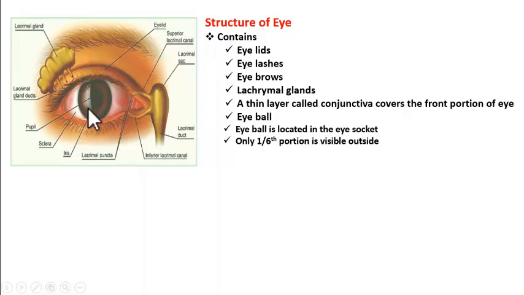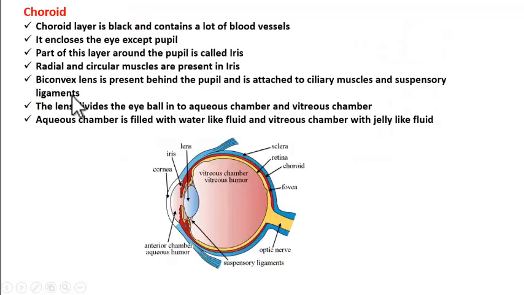When light intensity is more, they contract, allowing the required amount of light. When there is less light, these muscles relax and open up widely to absorb more and more light from outside. Understood, students? So this is how the pupil size varies depending on the availability of light.